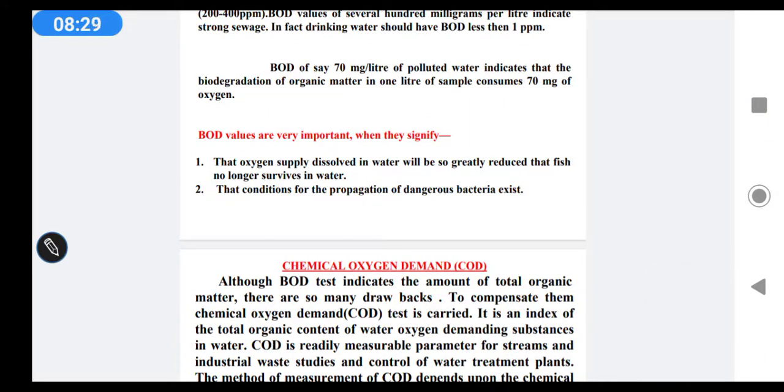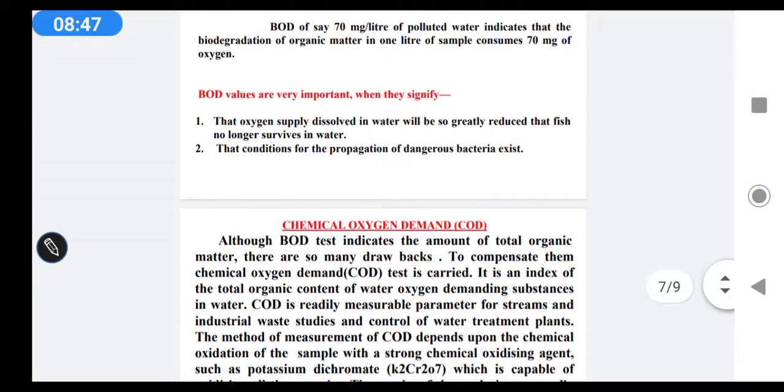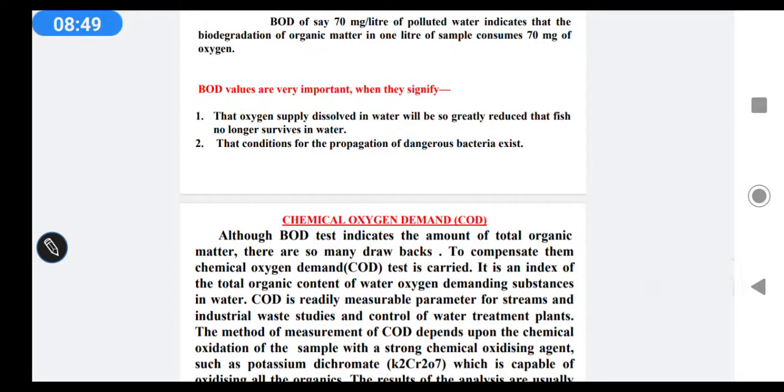BOD values are very important when they signify that the oxygen supply dissolved in water will be so greatly reduced that fish no longer survive in water. Suppose in water there is no oxygen, the fish can't survive. Second point, conditions for the propagation of dangerous bacteria will exist.